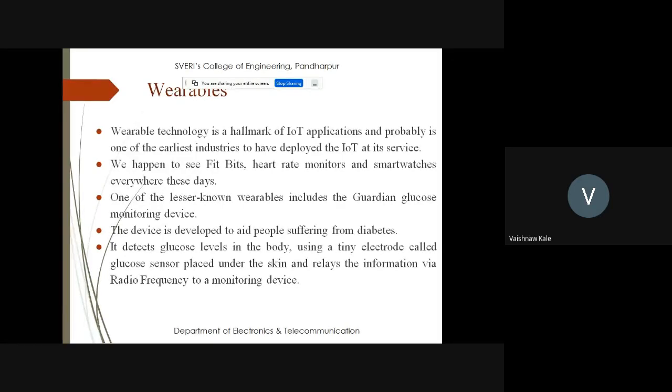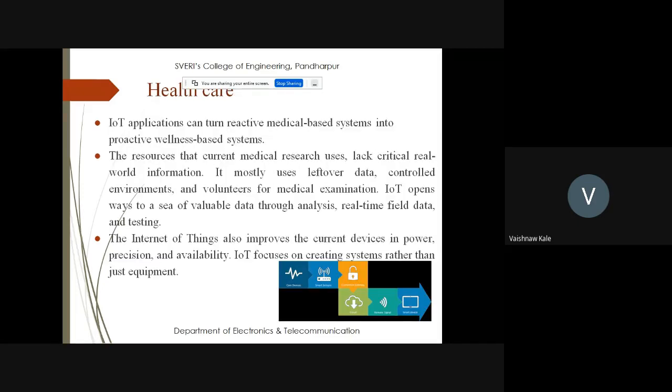Okay, so now what is happening is we happen to see Fitbits and heart rate monitors with the help of these smart watches everywhere. It detects glucose level in the body using a tiny electrode called a glucose sensor placed under the skin and relays the information via radio frequency to a monitoring device. In case of healthcare, you know that IoT applications can turn reactive medical based systems into proactive wellness based systems.